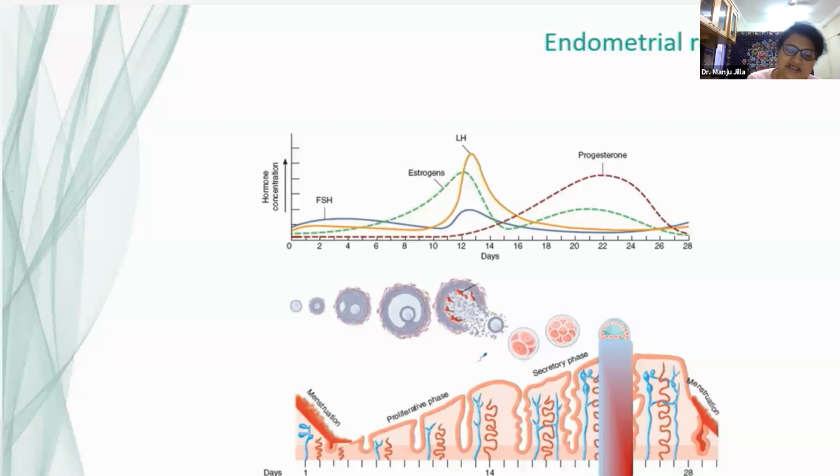So all these cells, initially they had estrogen receptors in which estrogen receptor alpha is dominating, and now they gain a lot of progesterone receptors. So what we have to understand is, for progesterone to act, estrogen is very important because it is estrogen that produces progesterone receptors in all the cells of the endometrium.